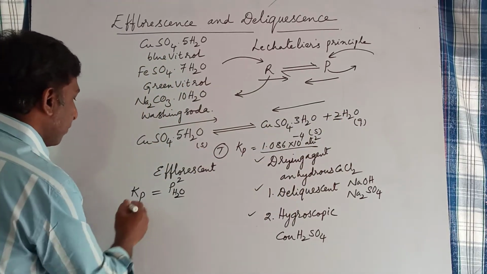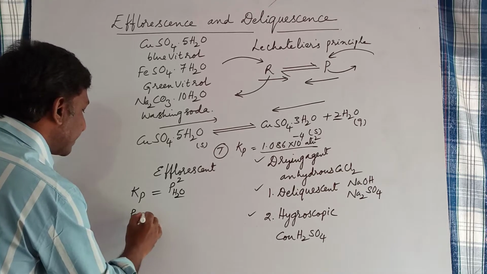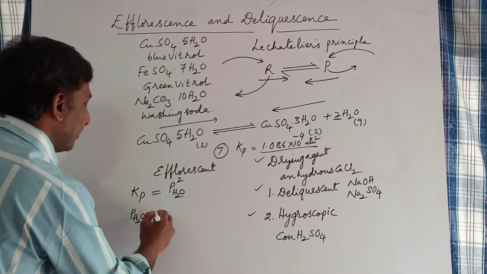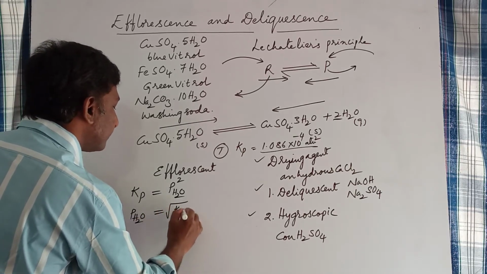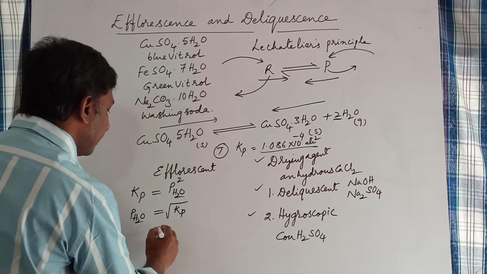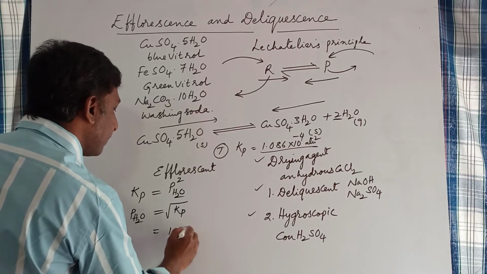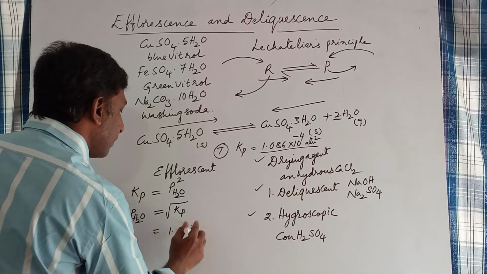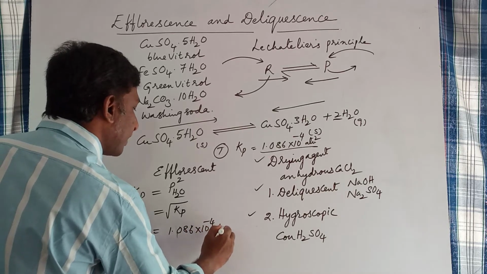Now from this you can calculate the partial pressure of water vapor at equilibrium, which is equal to the square root of the Kp value. Kp is already given, that is 1.086 into 10 to the power minus 4 atm square.